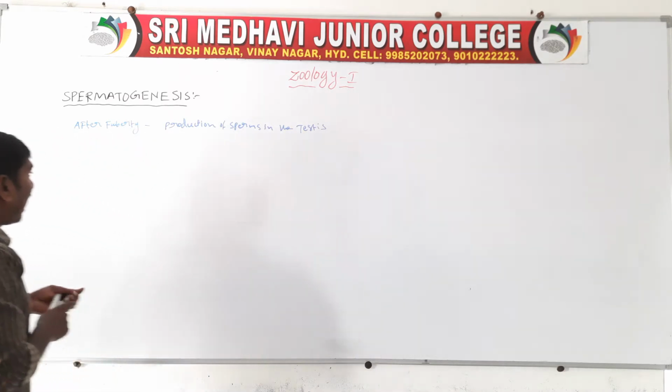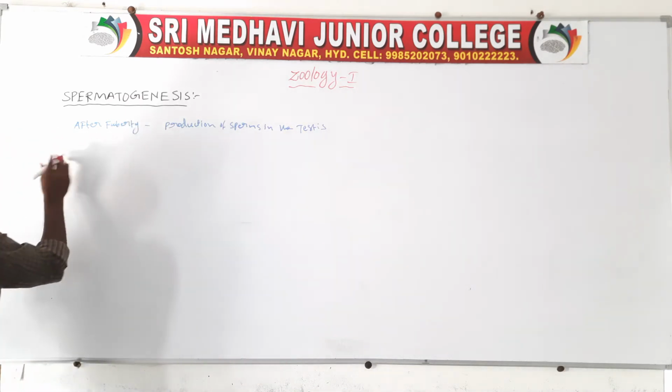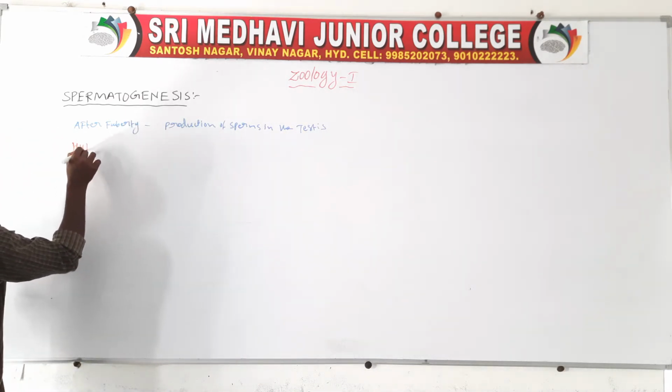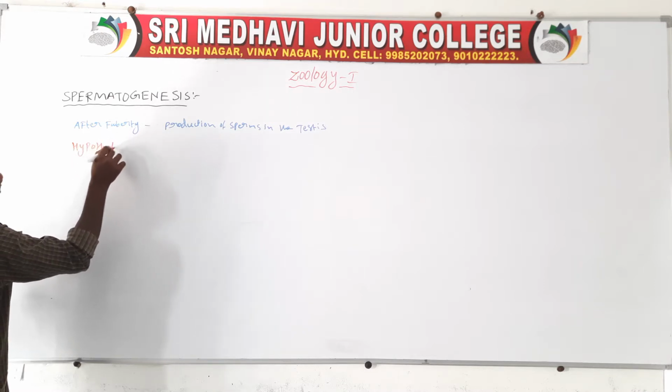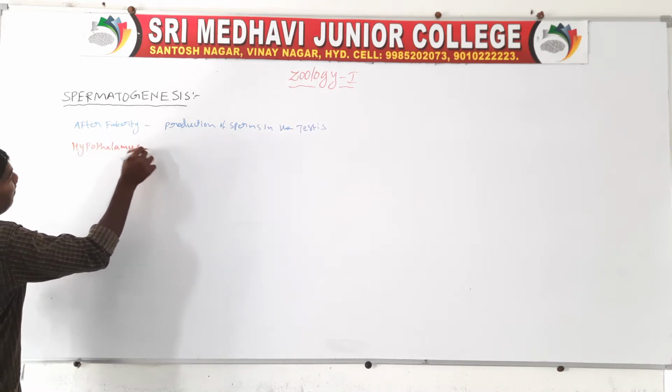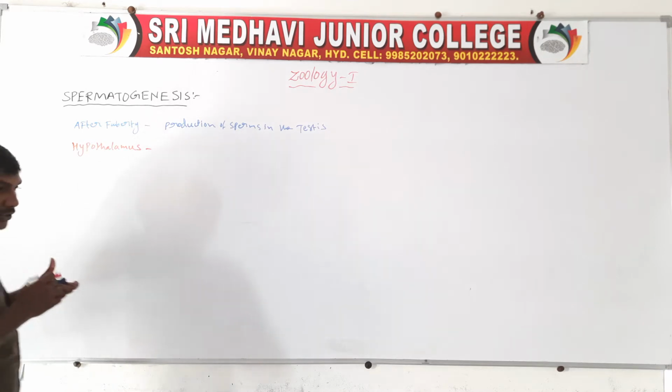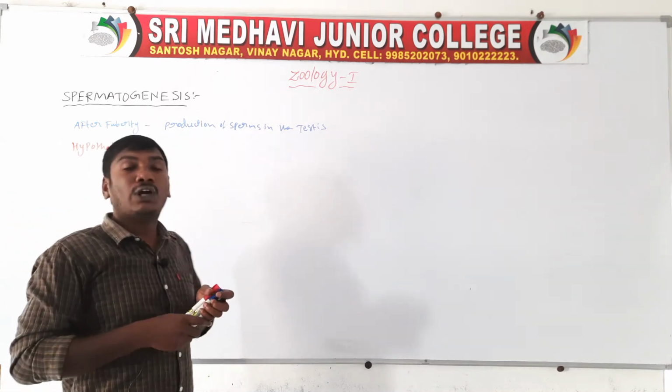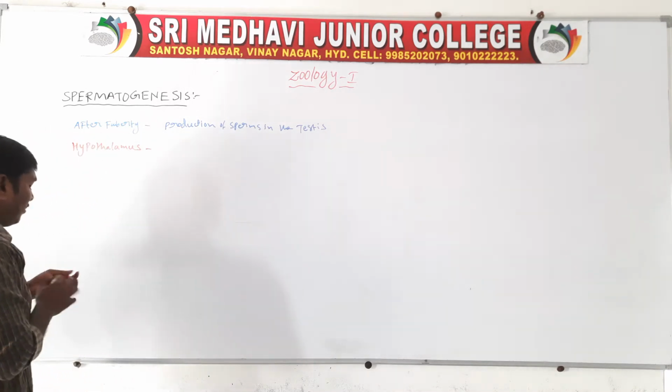First of all, the hypothalamus releases one hormone, gonadotropin releasing hormone.